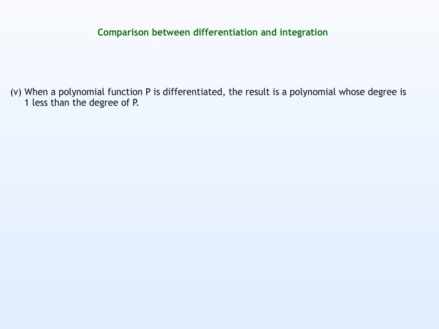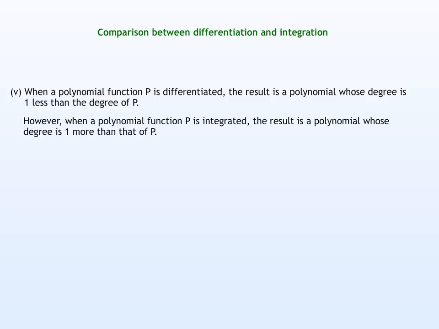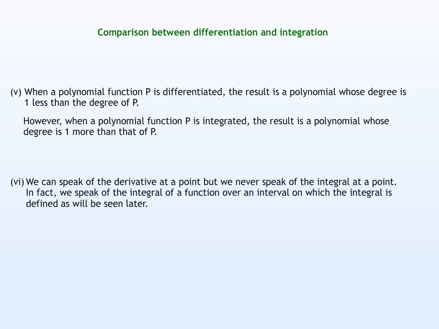Now, when a polynomial function p is differentiated, the result is a polynomial whose degree is 1 less than the degree of p. However, when a polynomial function p is integrated, the result is a polynomial whose degree is 1 more than that of p. Moreover, we can speak of the derivative at a point, but we never speak of the integral at a point. In fact, we speak of the integral of a function over an interval on which the integral is defined, as will be seen later.